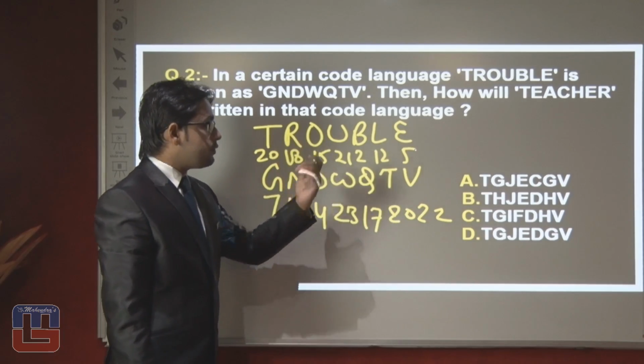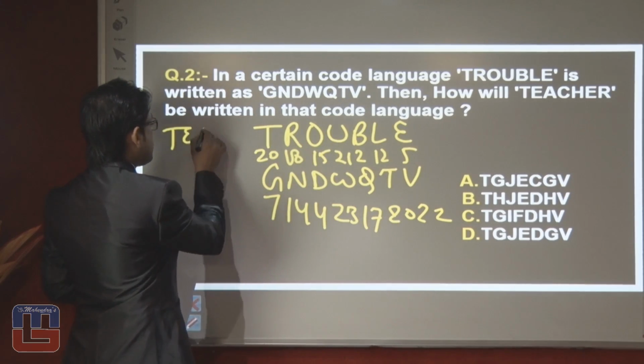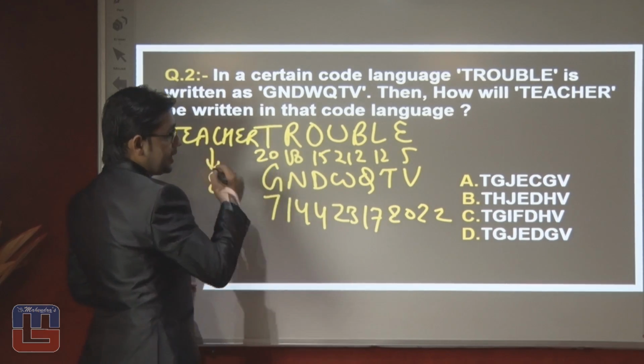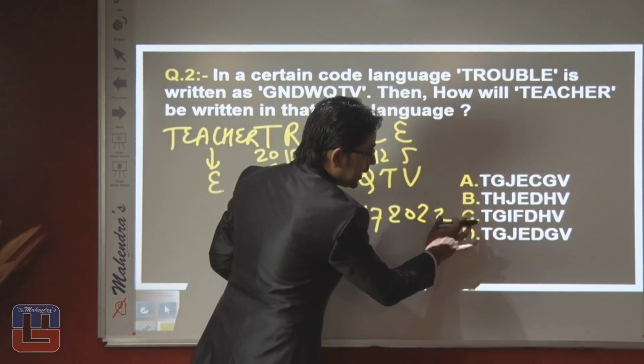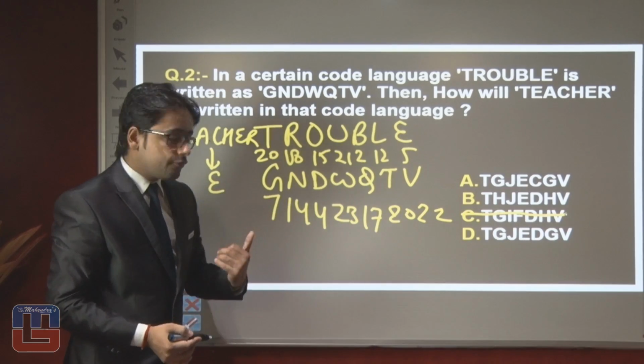First we should solve TEACHER. How can we solve it? First we solve the mid value: C plus 2 is E, so the answer should be first, second or fourth.